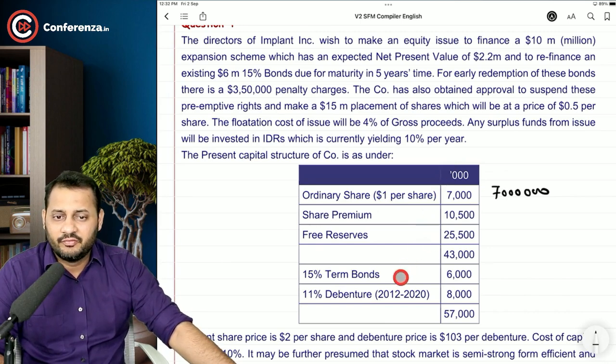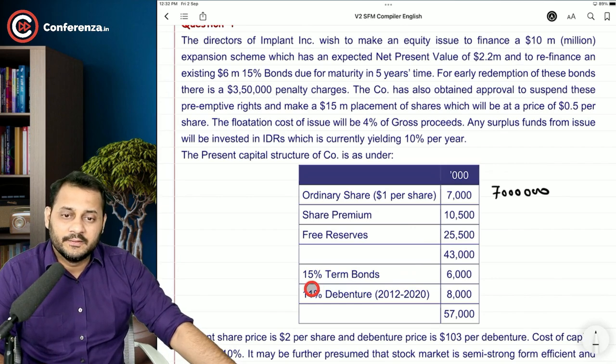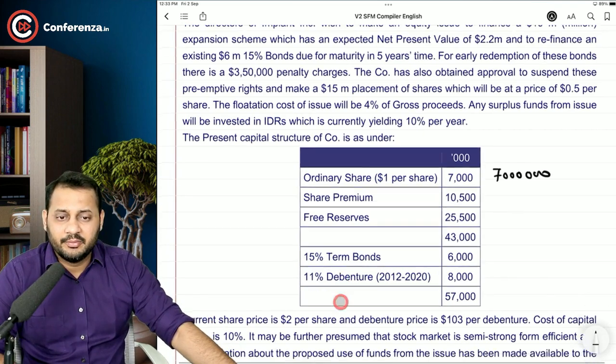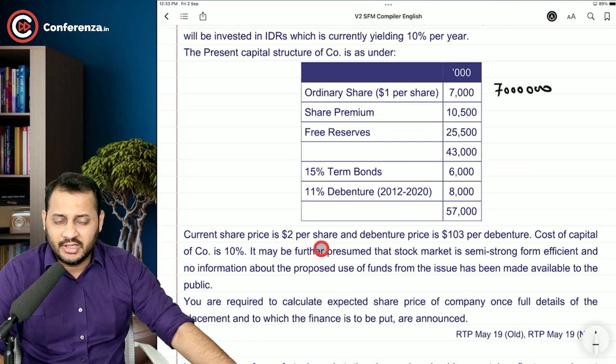Free reserves, 15% term bonds. This is what we want to redeem. We want to repay this right away itself. We want to save on the interest cost for the next 5 years. And if we redeem it today itself, we will save the redemption at the end of 6th year as well, or 5th year as well. This is the 11% debenture. Current share price is $2 per share and the debenture price is $103 per debenture. Cost of capital of the company is 10%.